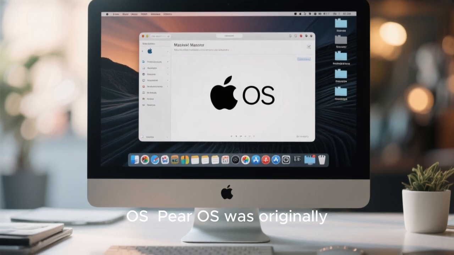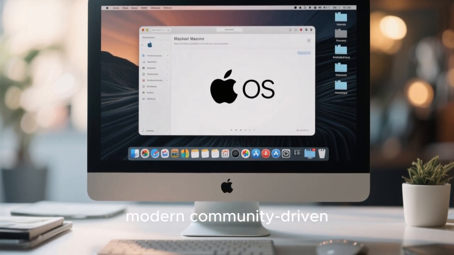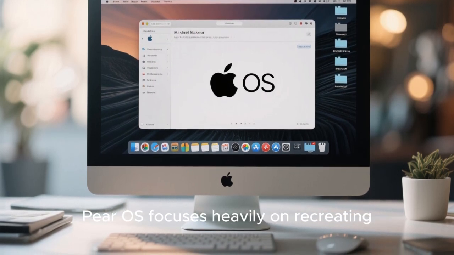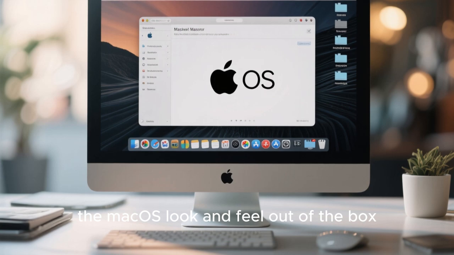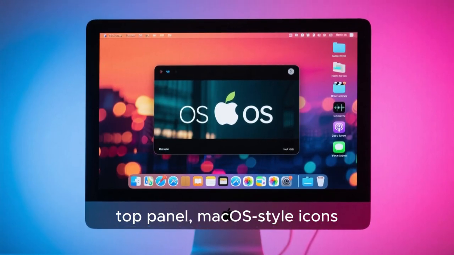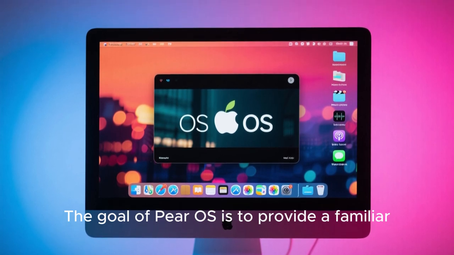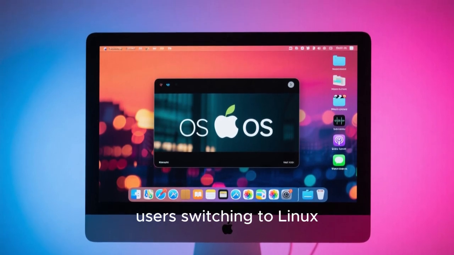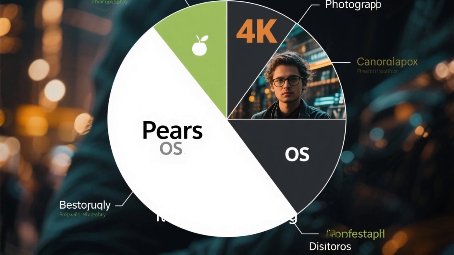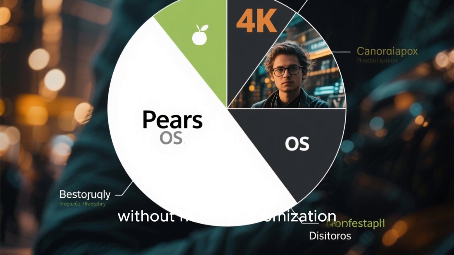Pear OS was originally inspired directly by macOS, and in 2026, modern community-driven versions continue this tradition. Pear OS focuses heavily on recreating the macOS look and feel out of the box. Pear OS features a dock, top panel, macOS-style icons, and window controls. The goal of Pear OS is to provide a familiar environment for macOS users switching to Linux. While Pear OS is more niche compared to other distros, it remains a strong option for those who want a macOS clone-like experience without heavy customization.